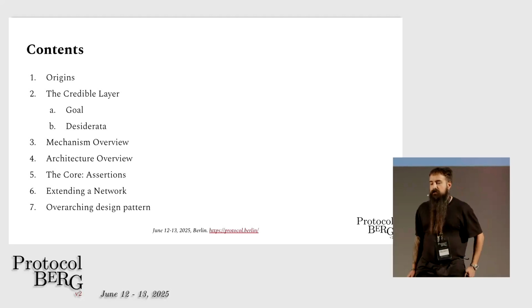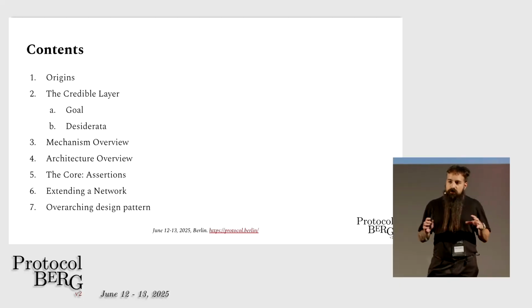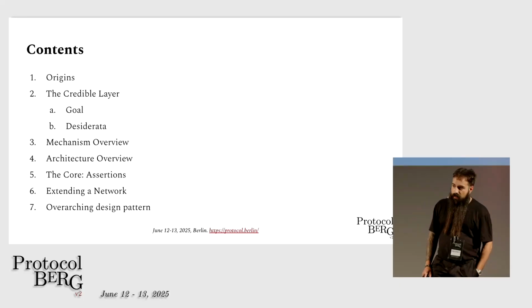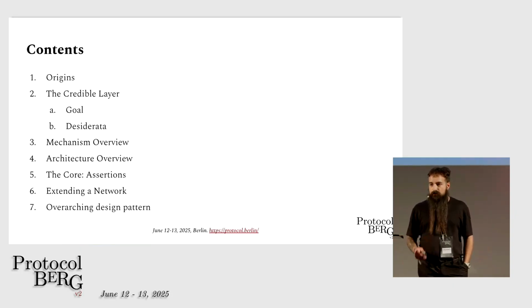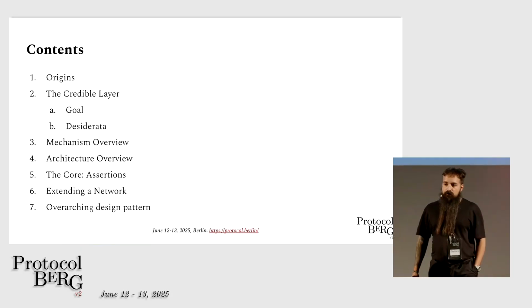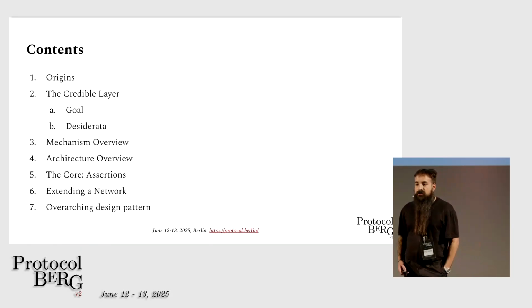So today we're going to talk about our mechanism, the credible layer. I wanted to walk you through how we came up with it as a mechanism, what the goals were, and what the origins were. Then I'll talk a bit about the mechanism, the architecture, and the core, which is the assertions. I want to generalize it a bit and talk about how you can extend the network and build the protocol around an existing mechanism without actually upgrading the protocol. And what is the overarching design pattern that we have seen a lot of times?